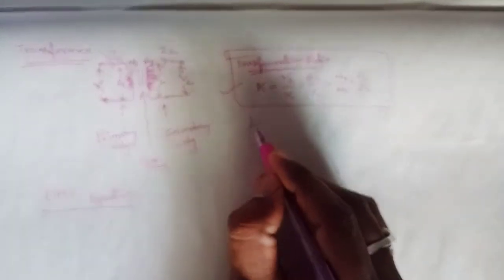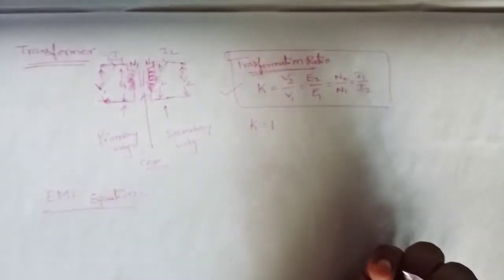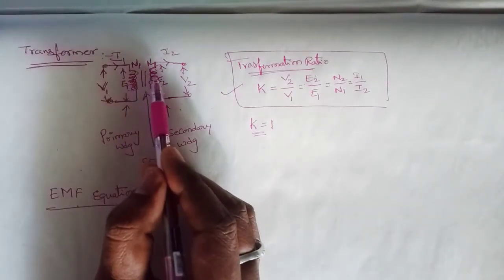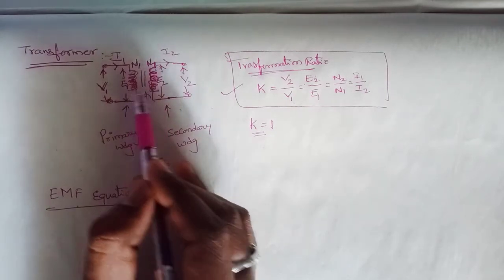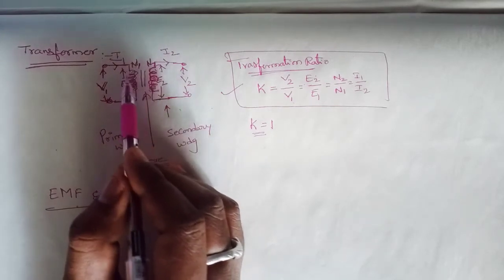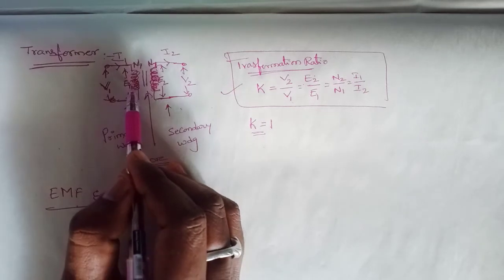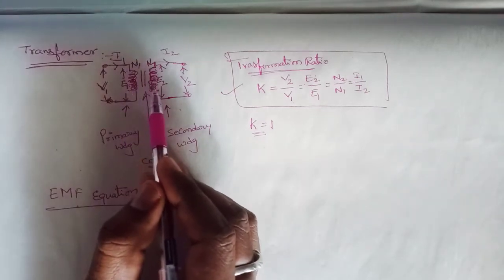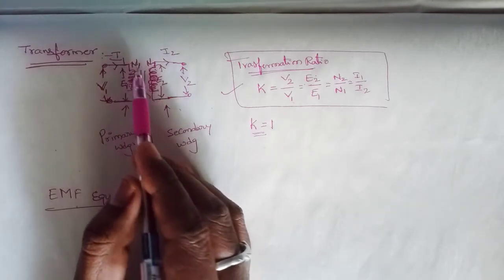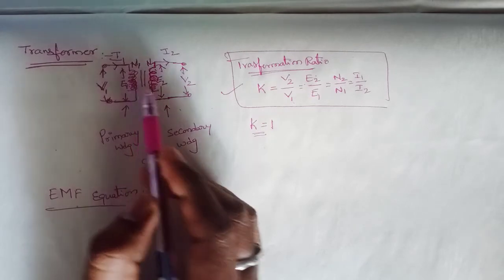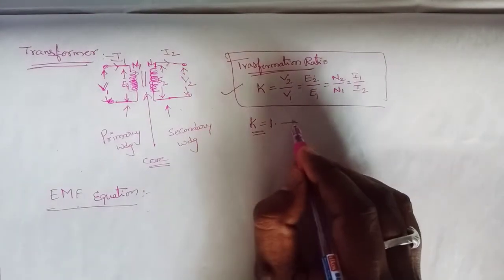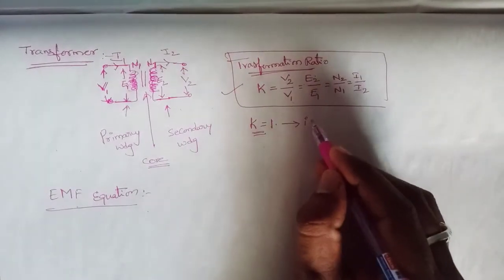If the K value is equal to 1, when will the K value be 1? If the number of turns in N1 and N2 are the same in number, for example if the primary winding has 100 turns, and similarly the secondary winding also has 100 turns, then the transformation ratio will become 1. When the transformation ratio is 1, such transformers are called isolation transformers.